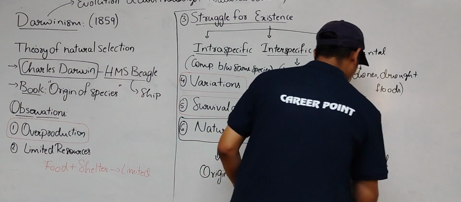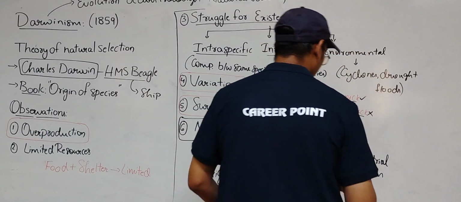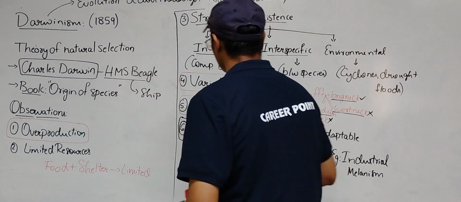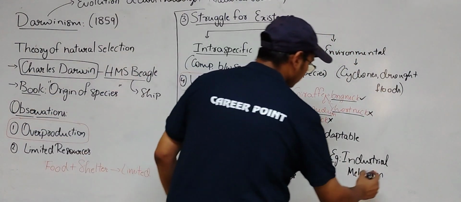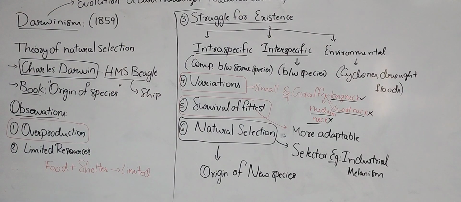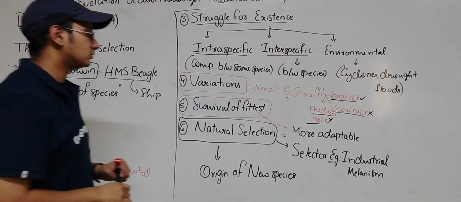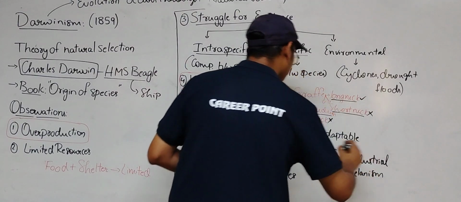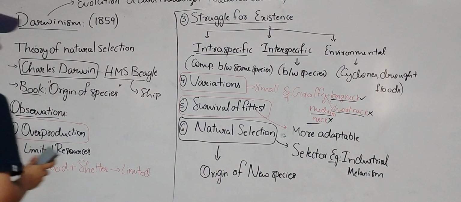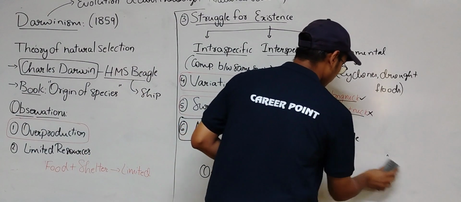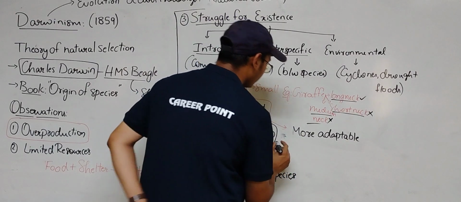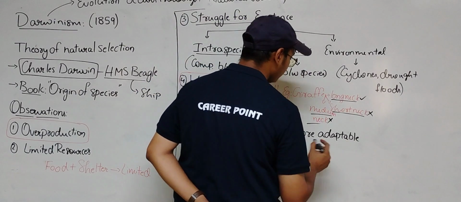Next we have industrial melanism. So this natural selection can be best explained with an example.